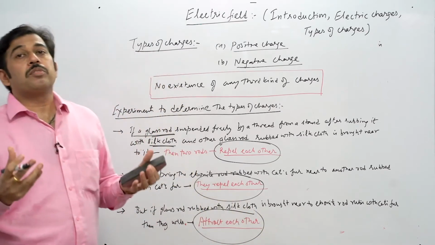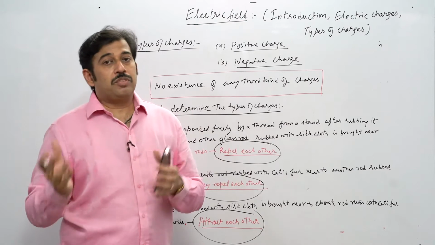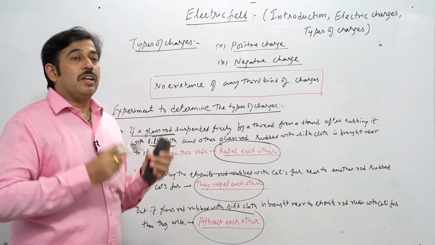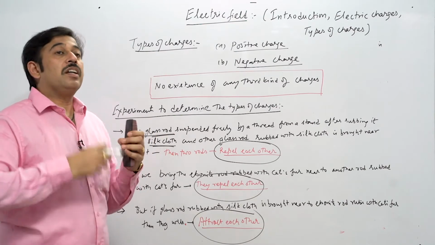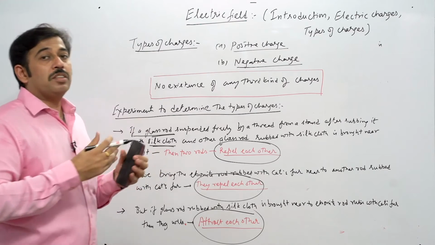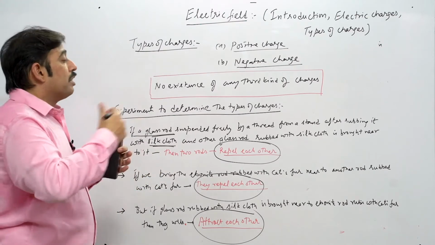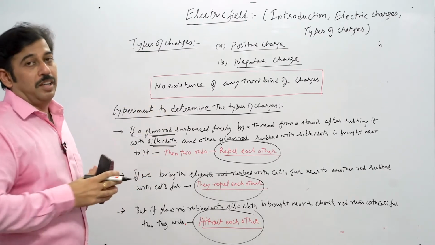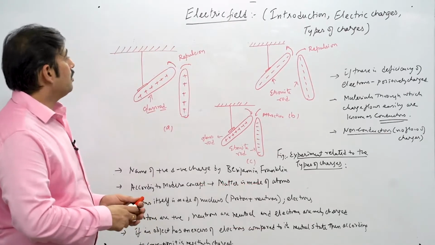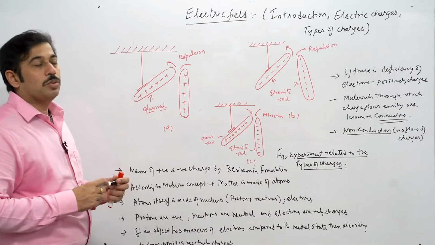That means two types of charges are being studied here, positive charge and negative charge, and it all depends upon what kind of material you are using, how they can acquire charges, how they can induce charges to the other material. And now we'll take the next topic, in which we understand how these charges are further studied, in more detail. Now we'll understand the types of charges through the figure also.